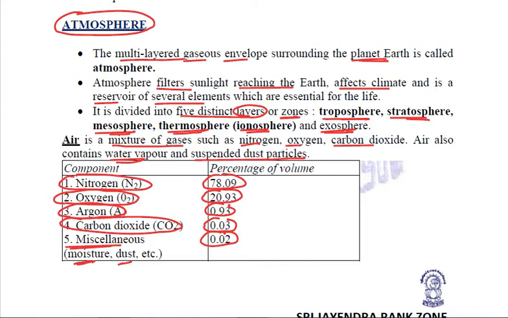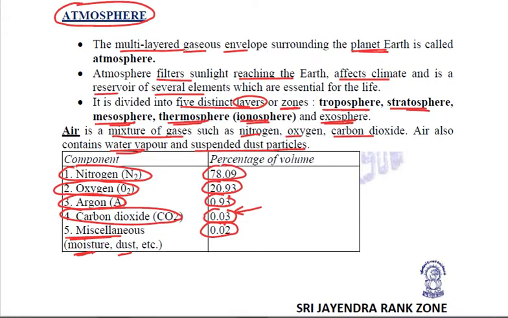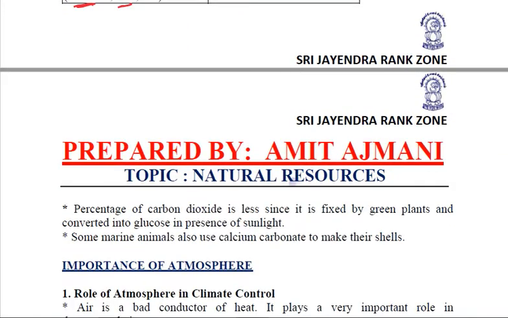Now I said surprisingly carbon dioxide. This is only 0.03%. Why is it so? The percentage of carbon dioxide is very less. Why? Because this carbon dioxide is fixed by green plants, which convert this carbon dioxide into glucose when they do the process of photosynthesis in the presence of sunlight.